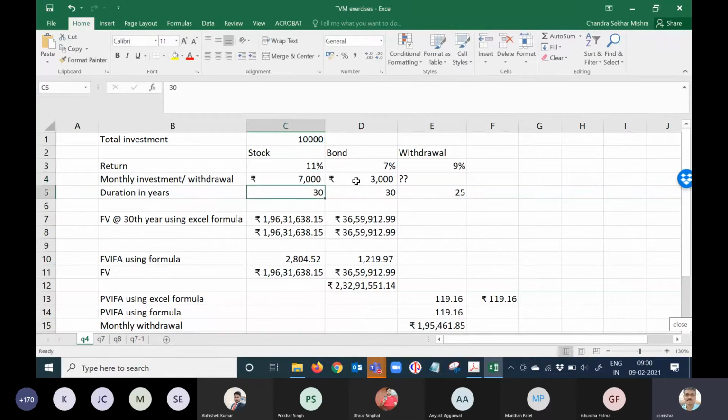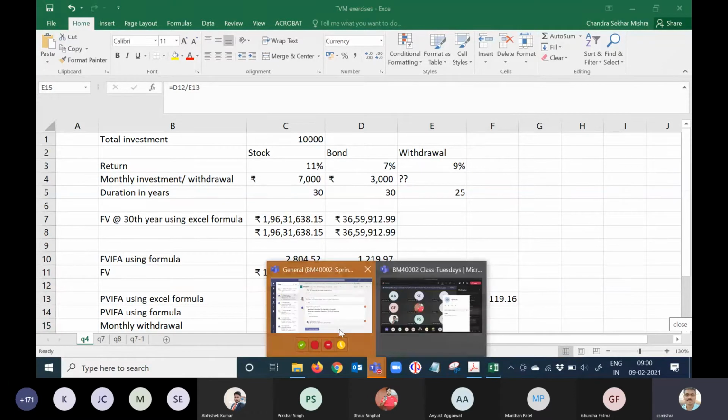And this one is this minus this one. So my answer is not changing anyway. Now tell me, how much should I invest in the 70-30 proportion so that I can get, instead of 1,95,000, 2,50,000 rupees? Tell me how to go about it.